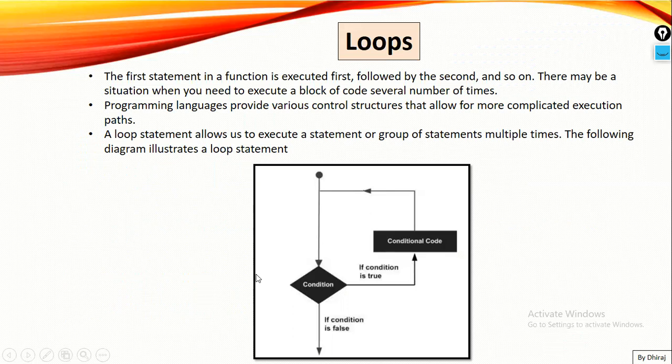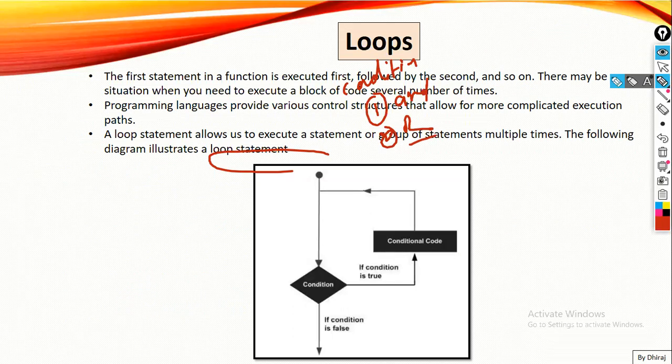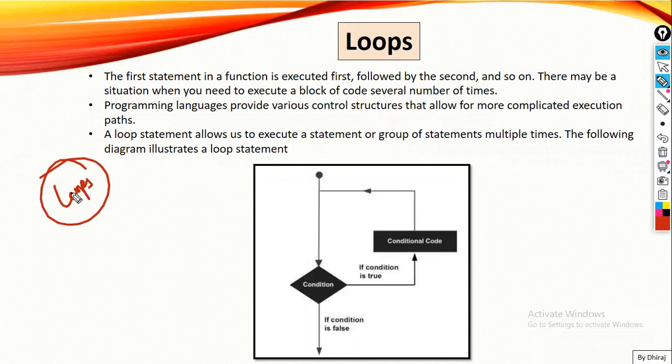Now we're going to move ahead with loops. So where do we use loops? We have studied function, if else statement, list, tuple, and dictionaries.